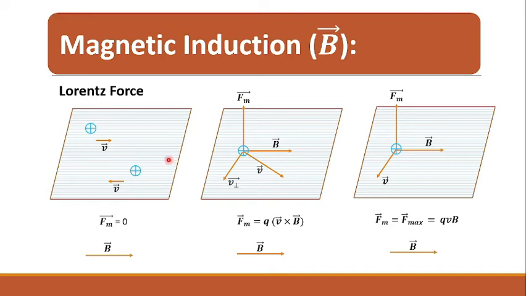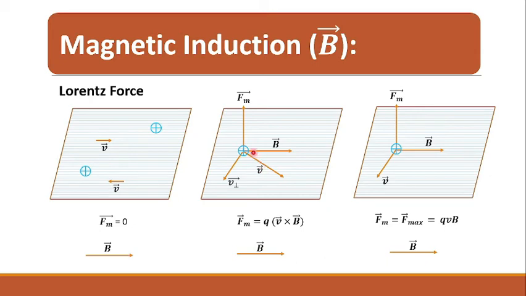So, if the charge is moving in the direction parallel to the direction of magnetic field, then the net force experienced by the charge is 0.